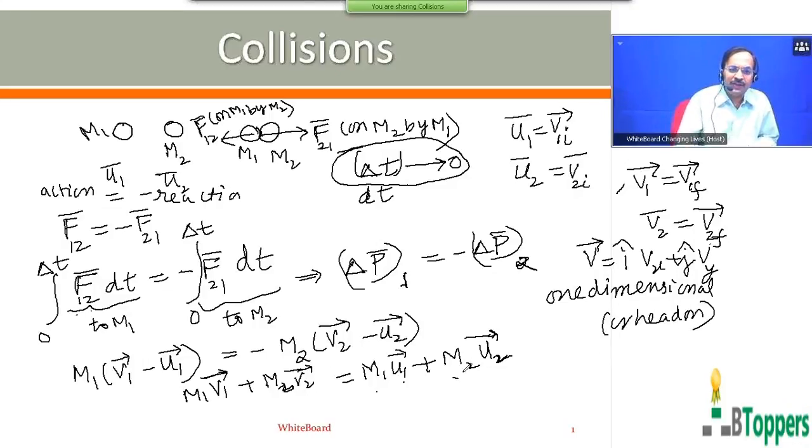The velocities being directed along the same straight line does not mean the same direction. So in a one-dimensional collision, the two velocities before collision may be in the same direction, or in some cases they may be in opposite directions, or in some cases one velocity may be 0 before collision.